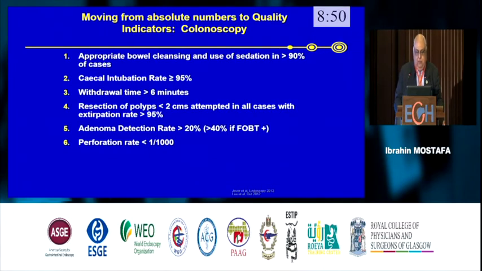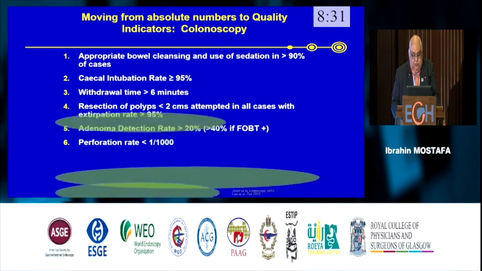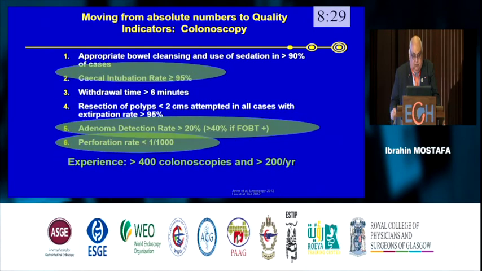And then moving from number to quality indicators, you should have a good bowel preparation. You should have cecal intubation in more than 95%. Withdrawal time of 6 minutes, resection of polyps less than 2 centimeters, adenoma detection more than 20, perforation less than 4. So these are the 3 most important things: you should have cecal intubation, you should have adenoma detection, and you should have fewer perforations.